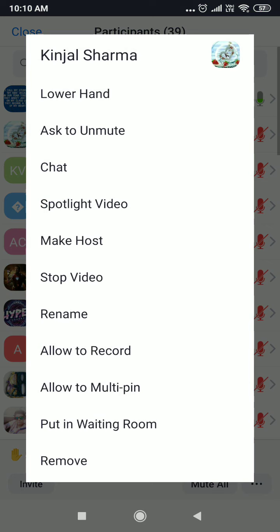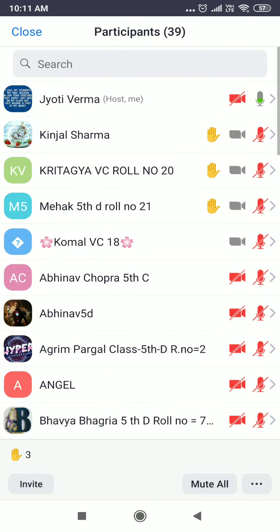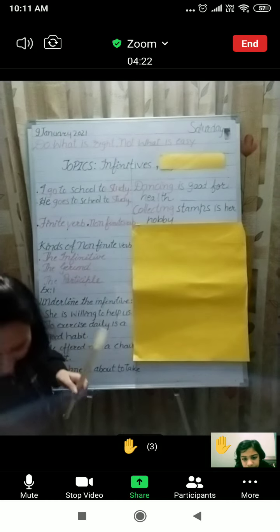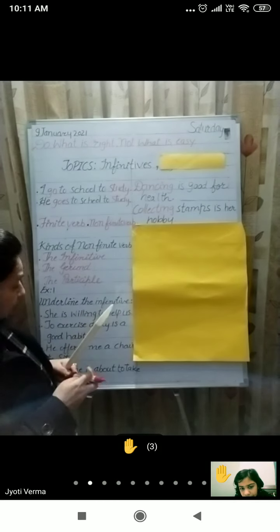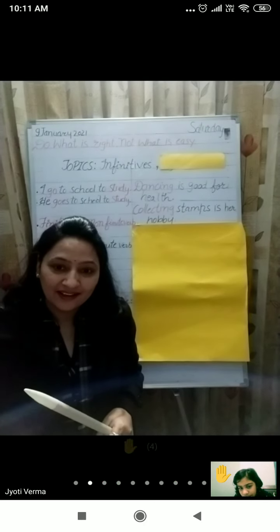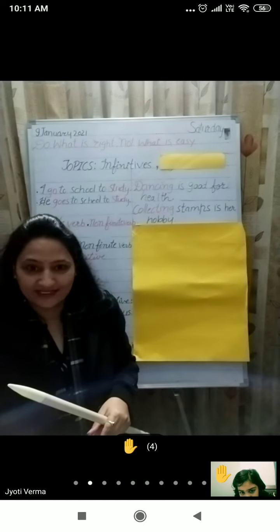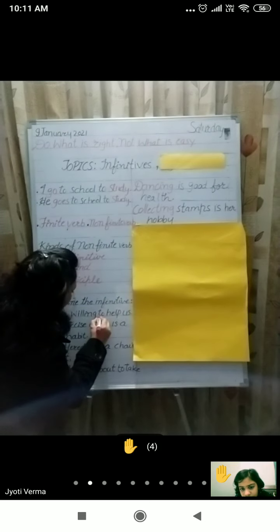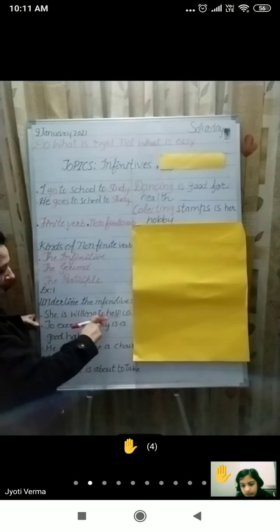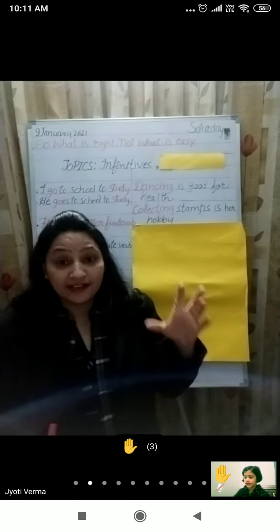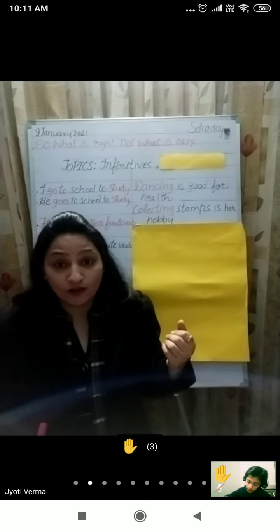Yes, Kinjal, I have unmuted you. Kinjal, please find out the infinitive. Hurry up. She is willing to help us. Ma'am, willing. No, that's not correct. Ma'am, help. No, that's not correct. To plus first form, that is, to help. So this is the infinitive. This type of exercise can come in your exam, or fill in the blanks with a suitable infinitive can also come in your exam.